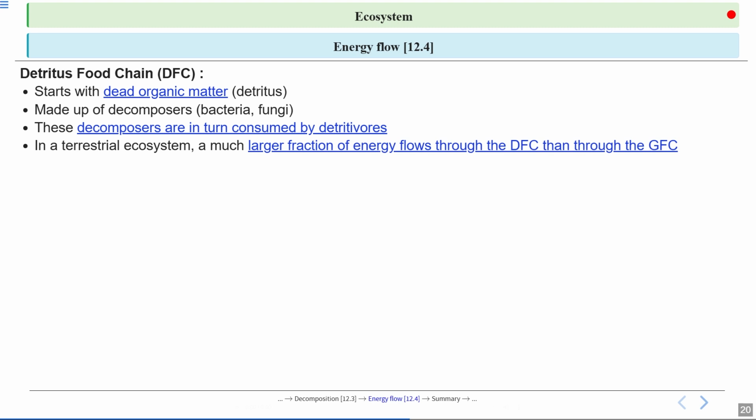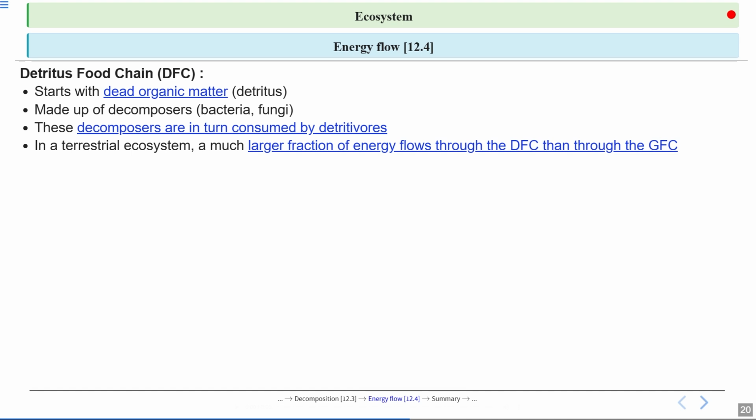Now, in a terrestrial ecosystem like a forest, a much larger fraction of energy flows through the detritus food chain than through the grazing food chain. So what is happening in the terrestrial ecosystem? This occurs because a significant portion of plant biomass is not eaten by the herbivores.